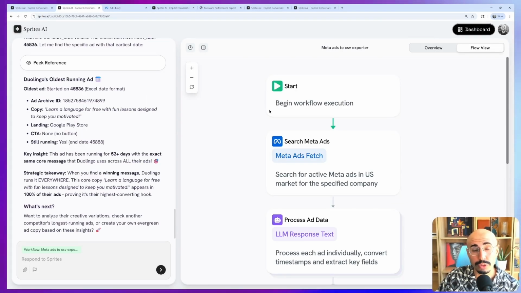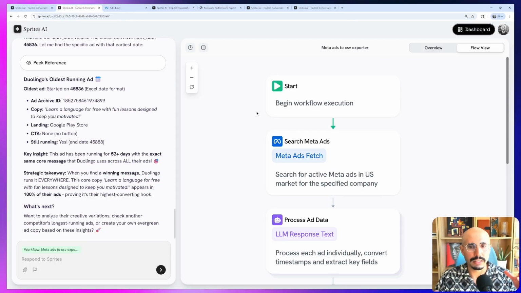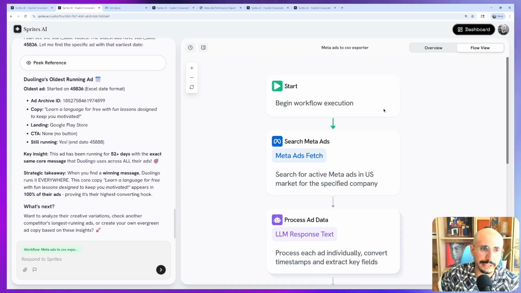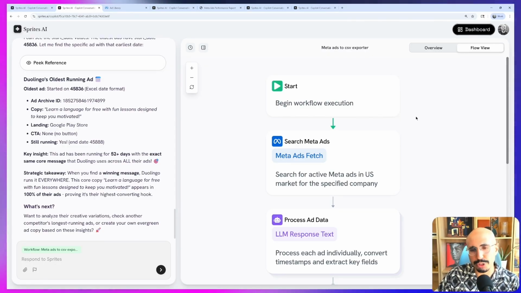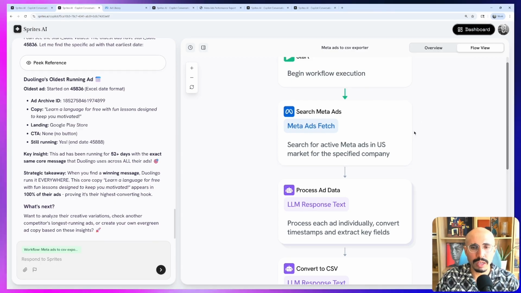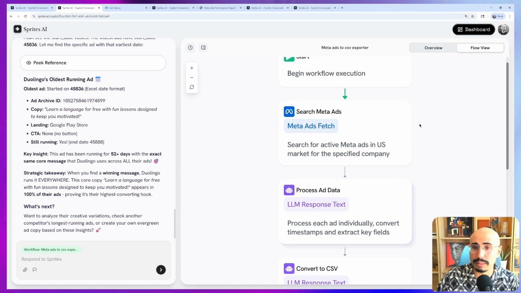There's so much hype and promise in the AI world. It's sometimes hard to trust the results and say, hey, where did you get that data? Is this valid? Are you hallucinating this? Sprites is nice and transparent about what it's doing behind the scenes to achieve that task for you. So hopefully by the time you use Sprites a few times, you have that implicit trust, so you don't need to see this view. But it's cool to see it because it builds trust in the process.